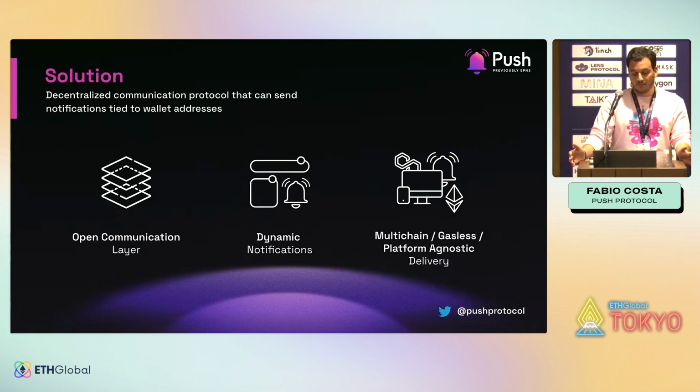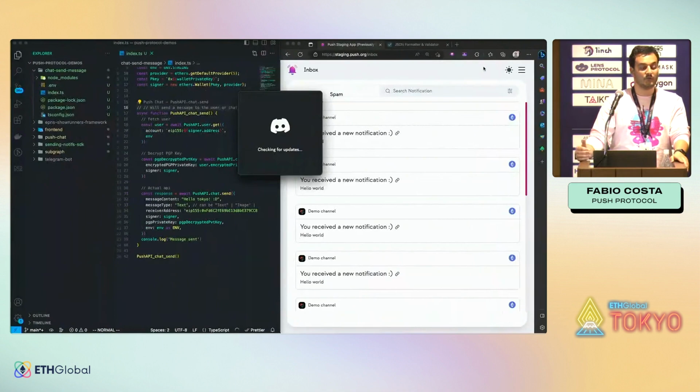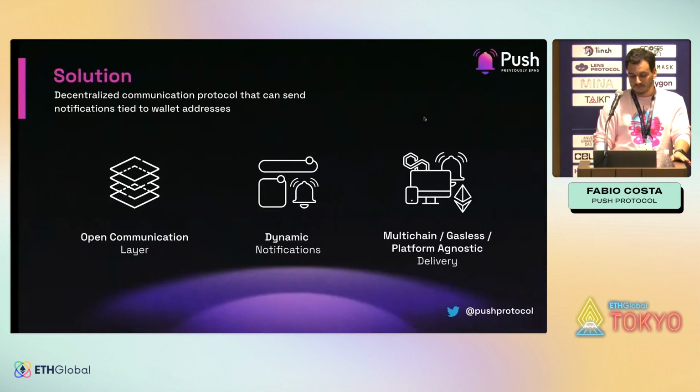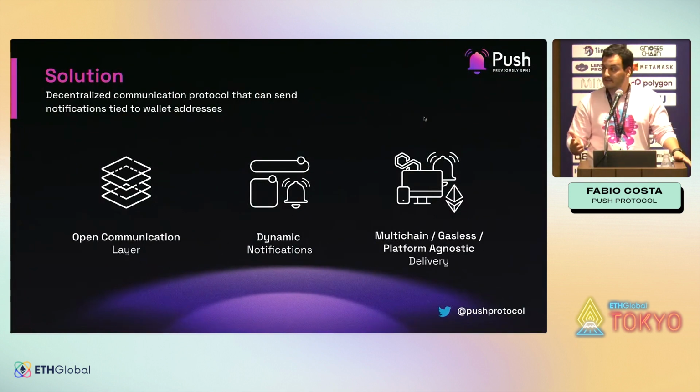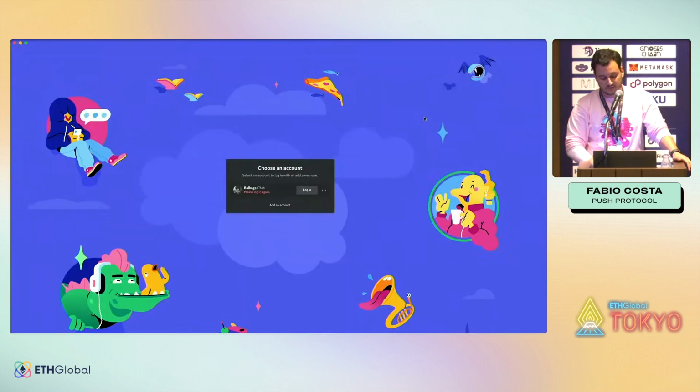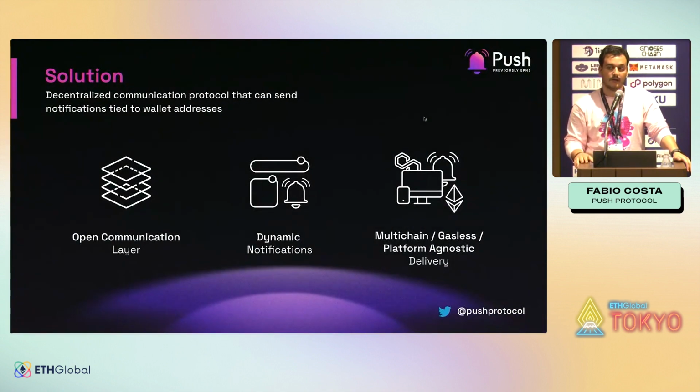The notifications are completely dynamic in two ways. First of all, how you're going to trigger the notification is completely up to the developer. Do you want to trigger notifications manually? You can go. Do you want to trigger notifications using smart contracts? Please go ahead. Do you have subgraphs and want to notify your users using subgraphs? You can. Do you want to notify your users from your server? You can.